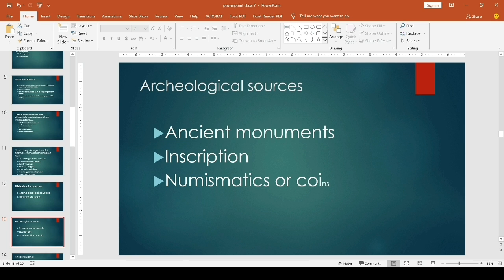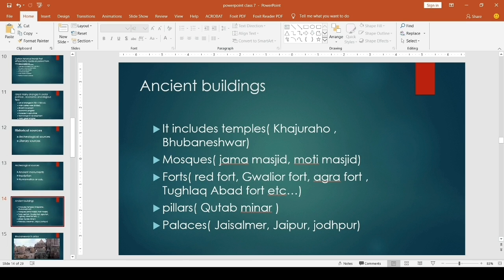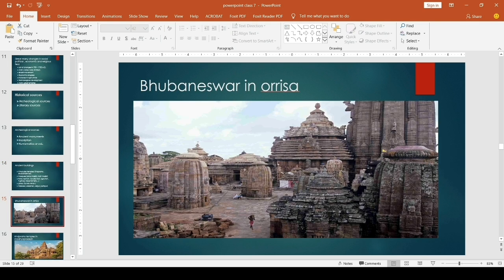You know what ancient monuments are? That is ancient buildings. Ancient buildings include temples. Temples means Khajuraho temple, Bhubaneswar temple, etc. I will show the picture of those temples. This is Bhubaneswar temple. This is in Orissa and we can collect more information about the past through the study of this temple.